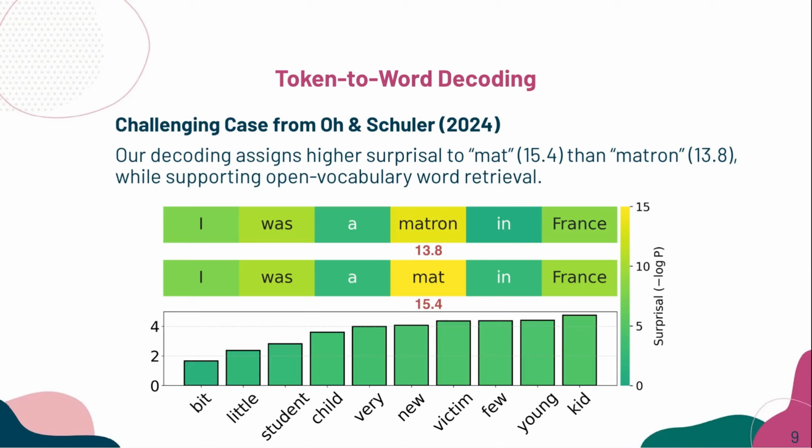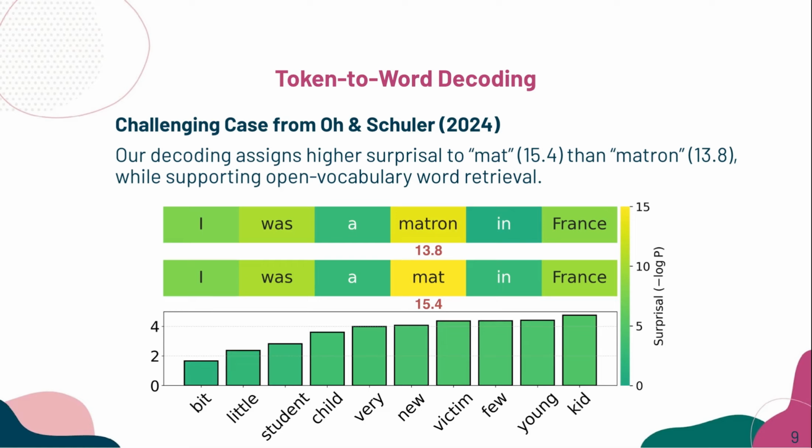This example comes from previous work. The problem is that the token for Matt shares the probability with its longer continuation, Machen. Because of this, the simple token-based method gave Matt a lower surprisal than it should have. With our token-to-word decoding, we are able to separate a completed word from longer words that continue from the same prefix, so Matt and Machen receive their own probabilities.